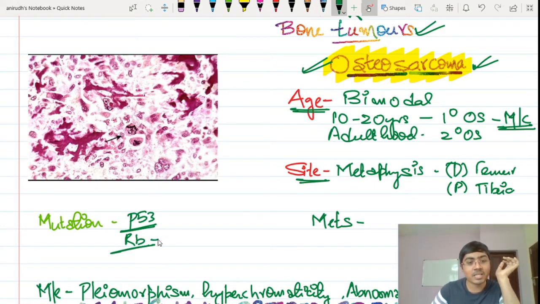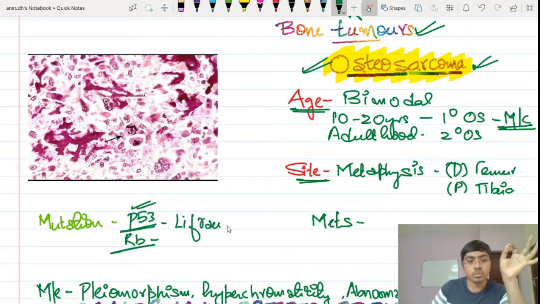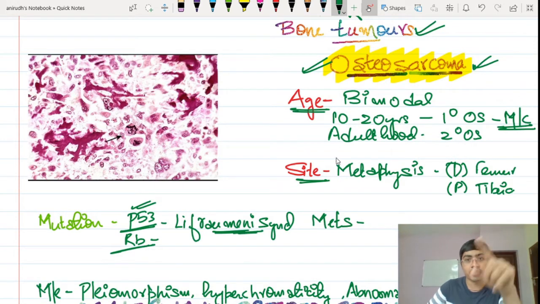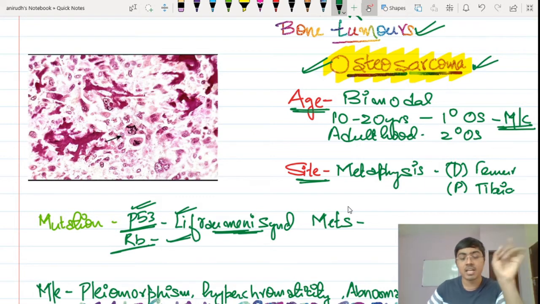Whenever a patient has sporadic or familial retinoblastoma, that patient will definitely have an increased risk of osteosarcoma. Now, a germline mutation in the P53 gene is called Li-Fraumeni syndrome, isn't it? So if a patient has Li-Fraumeni syndrome, there is an increased risk of osteosarcoma. This increased risk of osteosarcoma can be seen in Li-Fraumeni syndrome and retinoblastoma as well.